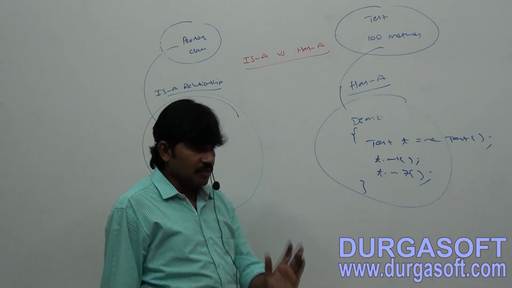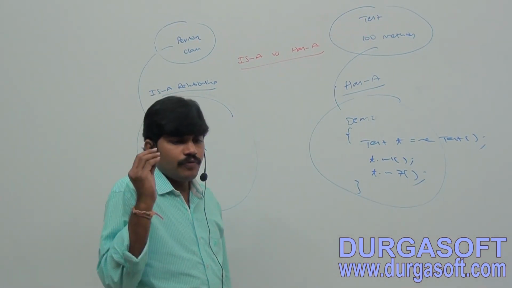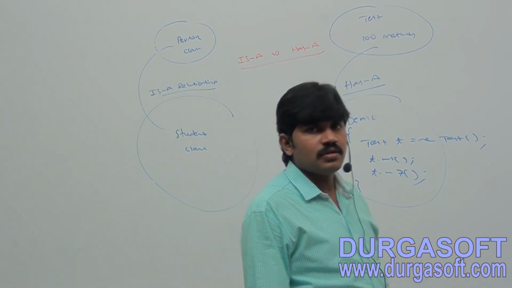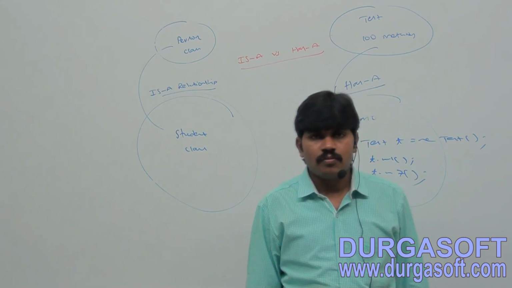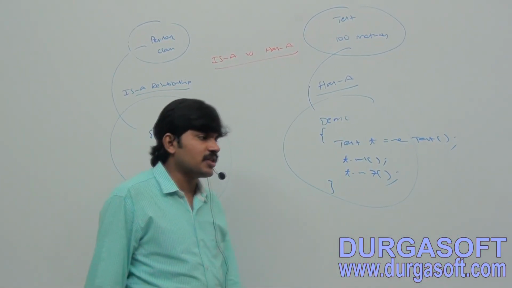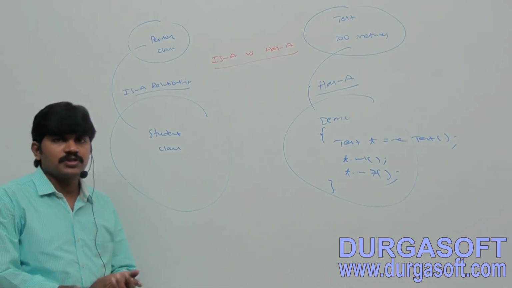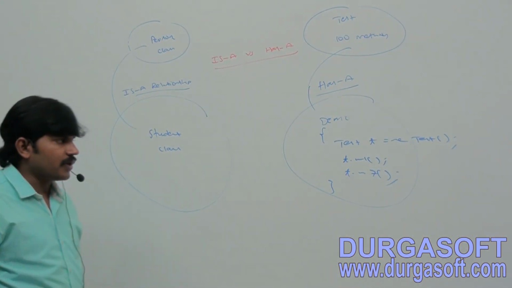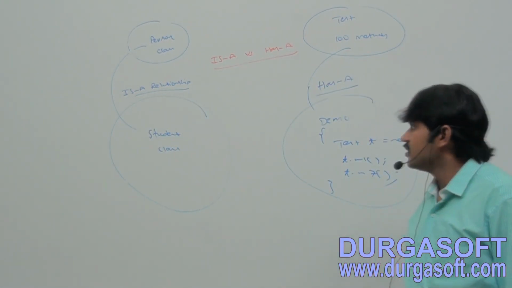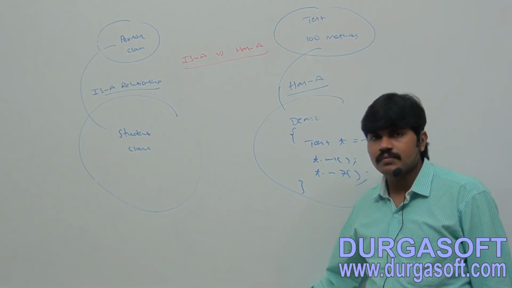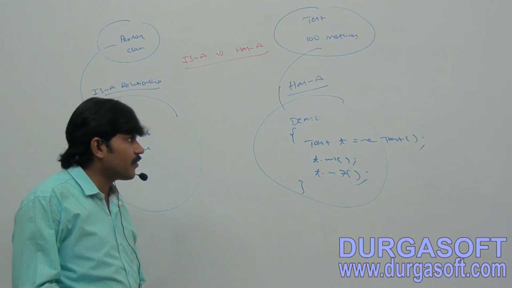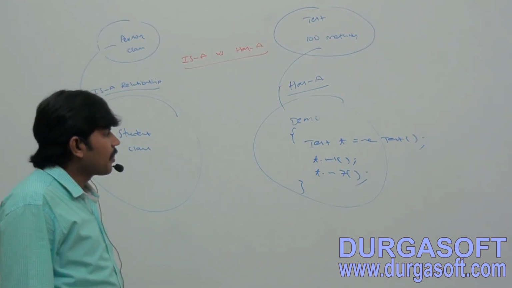So here, add the next point or next para. If we want part of the functionality, then we should go for what? Has-a relationship.